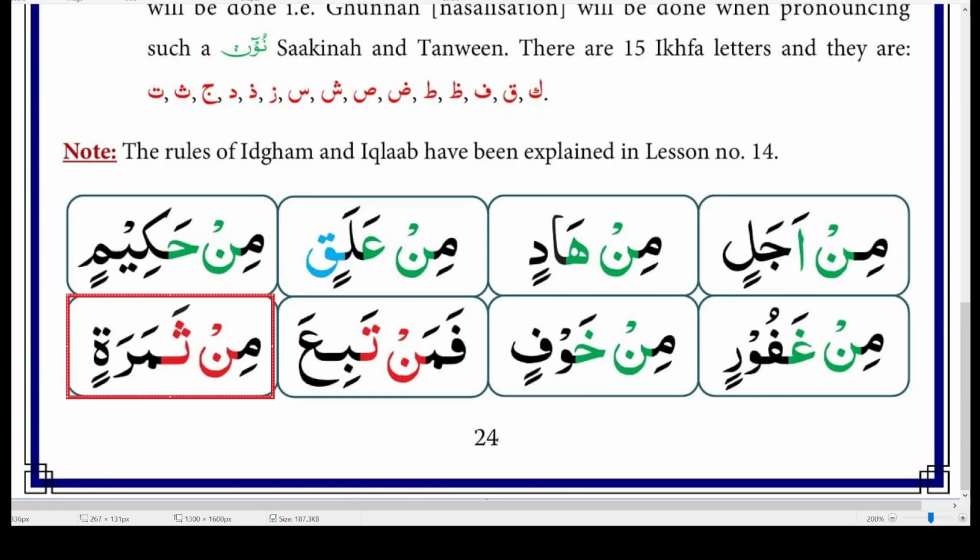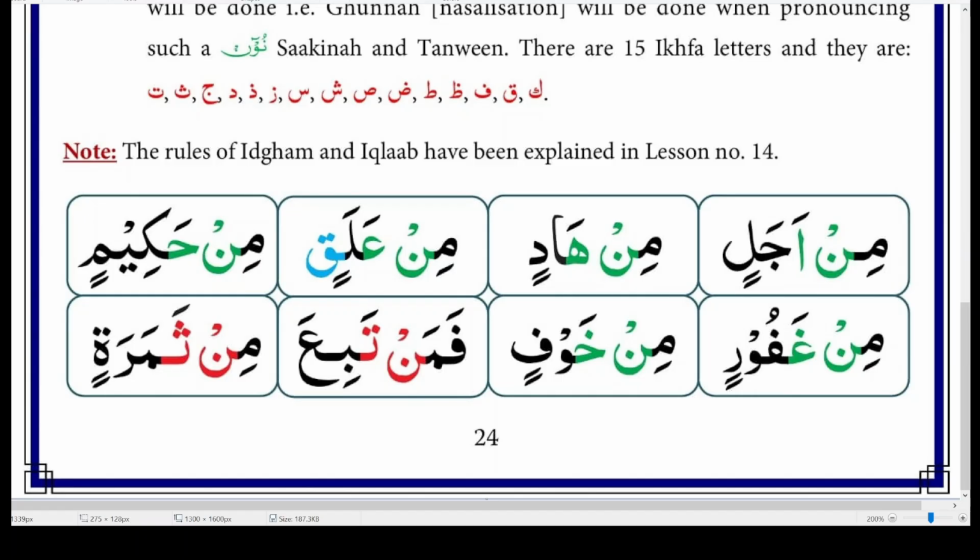We talked about the first two ways. One is the normal one, men hakimin. The other is mel thamaratin. So men and mel.